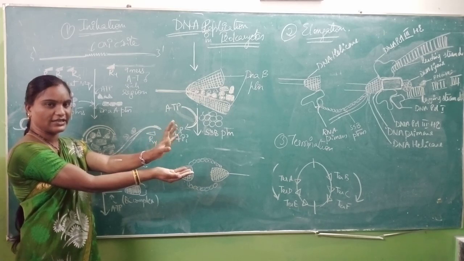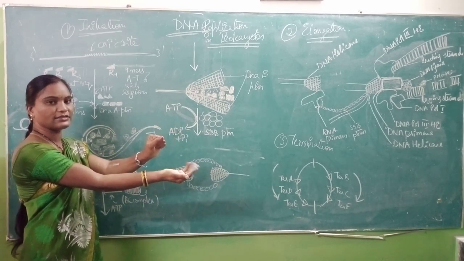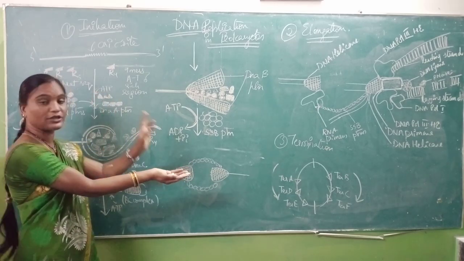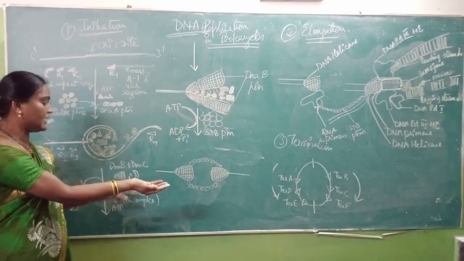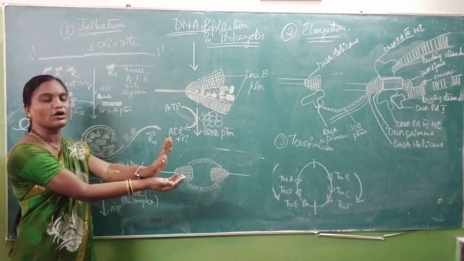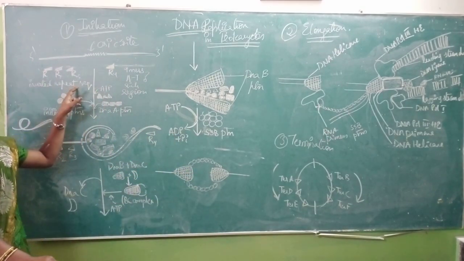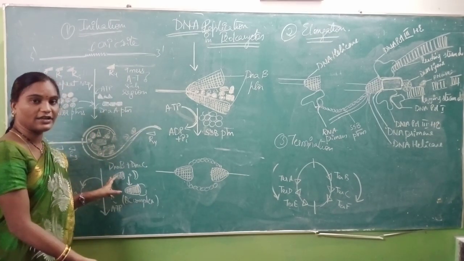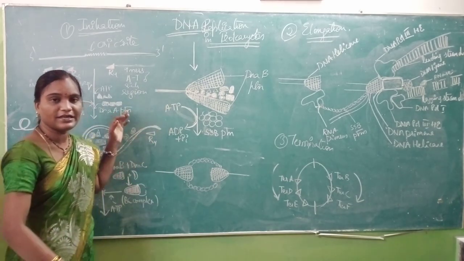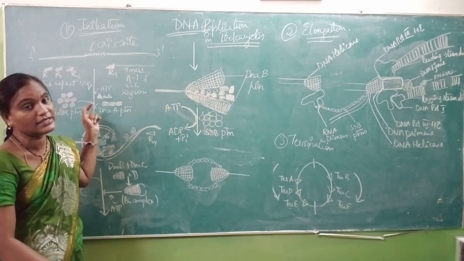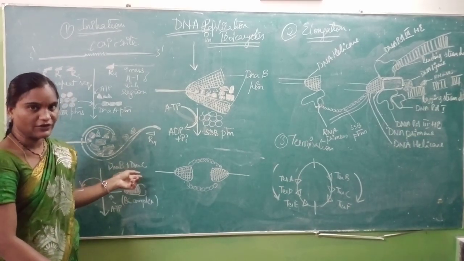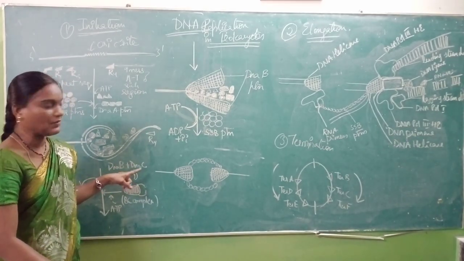This is your DnaB protein, one DnaB protein, and this is your another DnaB protein, and these are all your protein molecules, initiator proteins, DnaA proteins and ATP molecules, isn't it? So this is the opening of the replication fork. First step is recognition of the oriC site. Next, addition of DnaB protein to form the replication fork. So in initiation again two steps are there. First one is recognition of oriC. Next, formation of the replication fork with the help of DnaB protein.